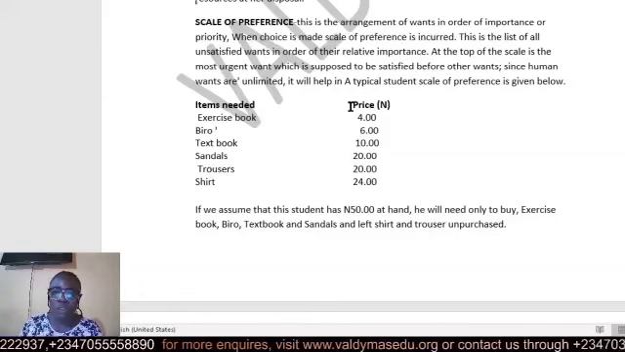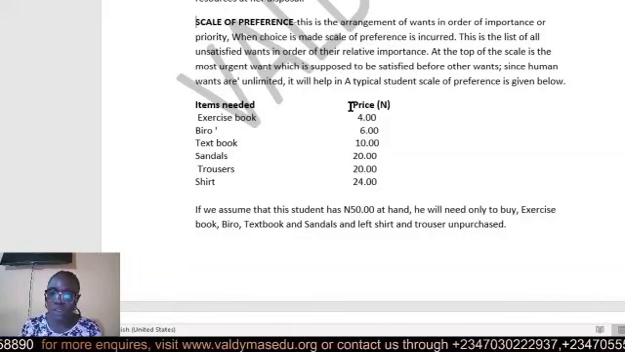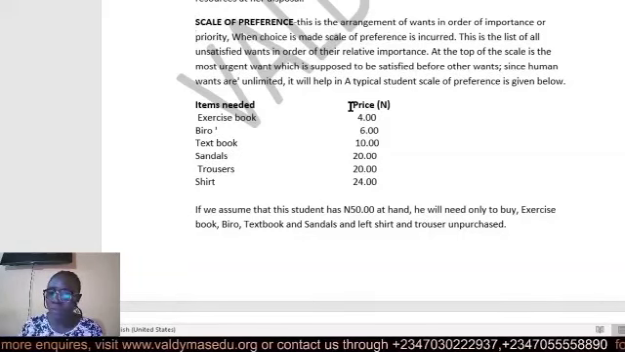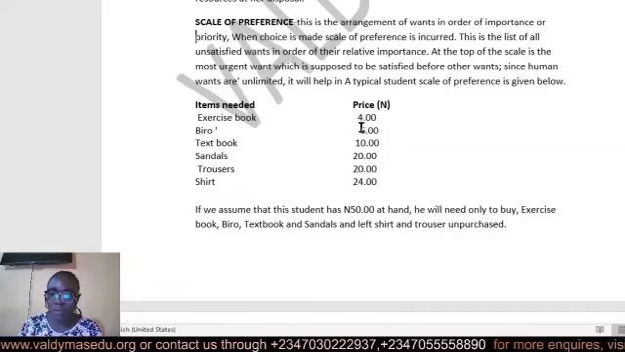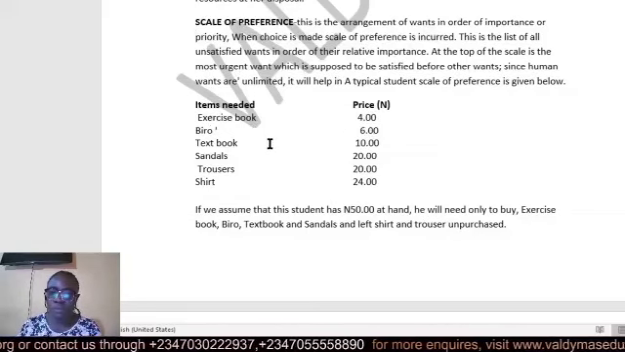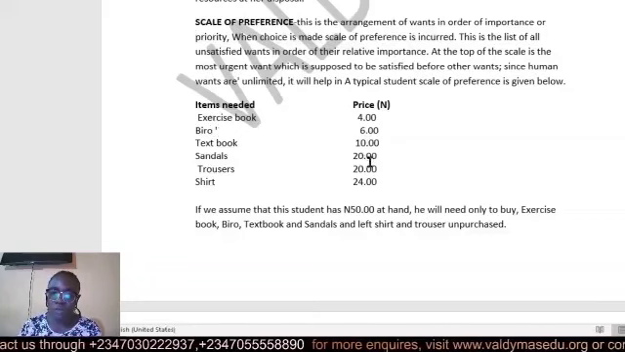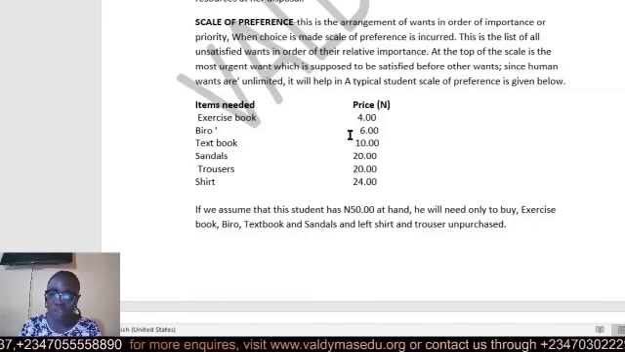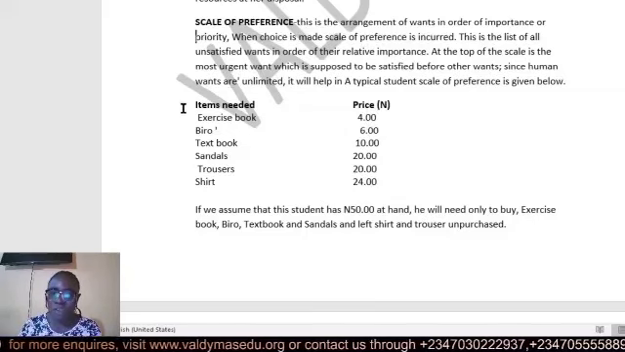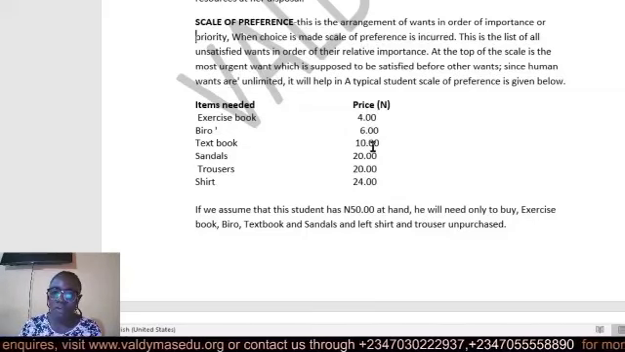So it depends on the income of the individual. Take for instance, a typical student's scale of preference is given below, and the student has 50 naira, and the prices are given for each of these items. Exercise book, which costs 4 naira, biro of 6 naira, textbook of this. So an individual has to make an important choice by selecting which one has the most pressing need. Don't forget, the items are arranged in order of importance.